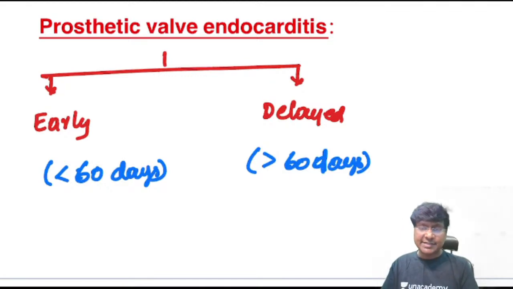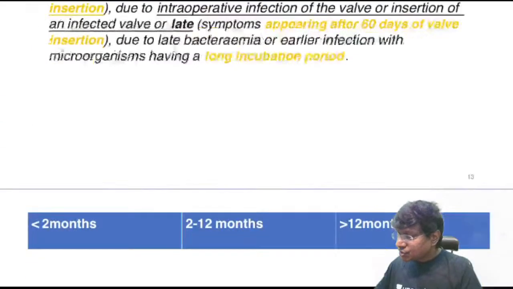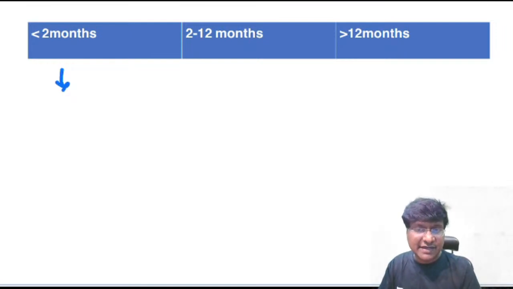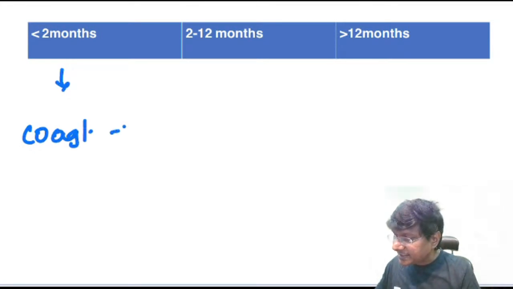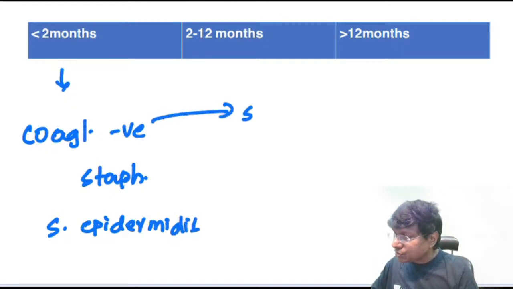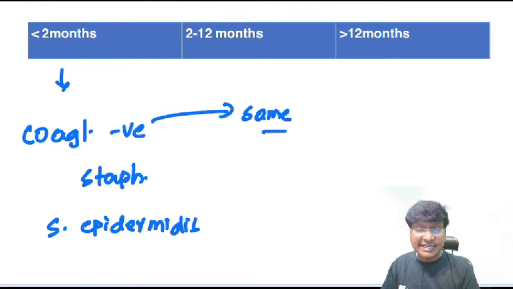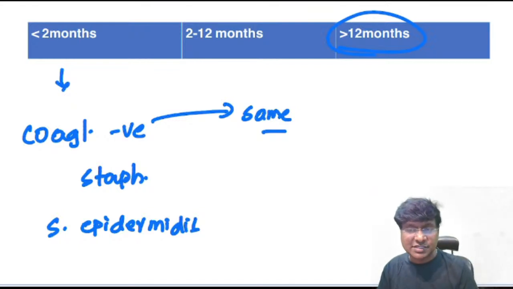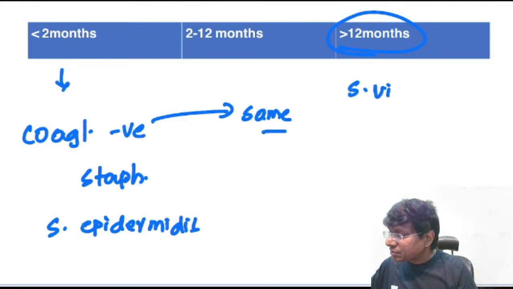Now you should know the organisms causing prosthetic valve endocarditis. Within 2 months, the most common organism is coagulase negative staphylococcus, which is nothing but Staphylococcus epidermidis. For 2 to 12 months, it is the same organism, Staphylococcus epidermidis. Beyond 12 months, the most common organism causing prosthetic valve endocarditis is Streptococcus viridans.